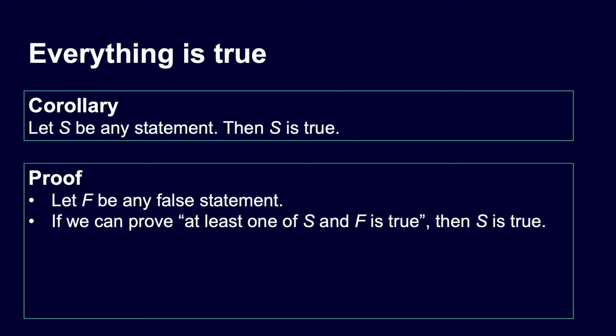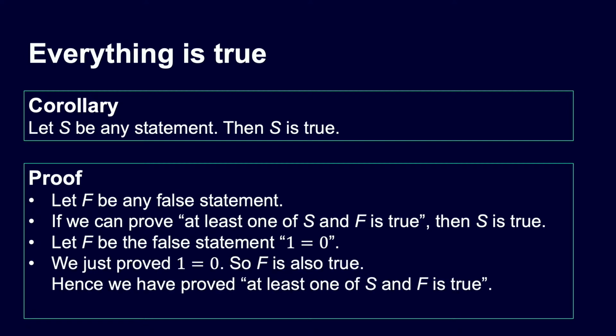Okay, all right. Now, let's consider a particular false statement, 1 equals 0. That's a false statement, I think we probably agree. But we also now have to agree, because I proved it 3 different ways, that 1 equals 0 is also true. We just proved it 3 times. So this happens to be also true. So F is true. In that case, it's definitely true to say that at least one of S and F is true, because F is true.